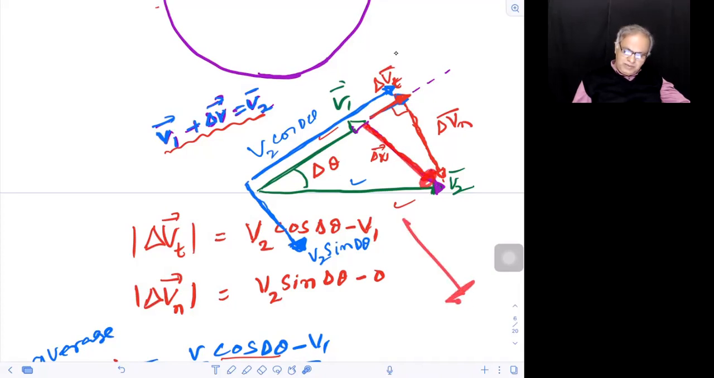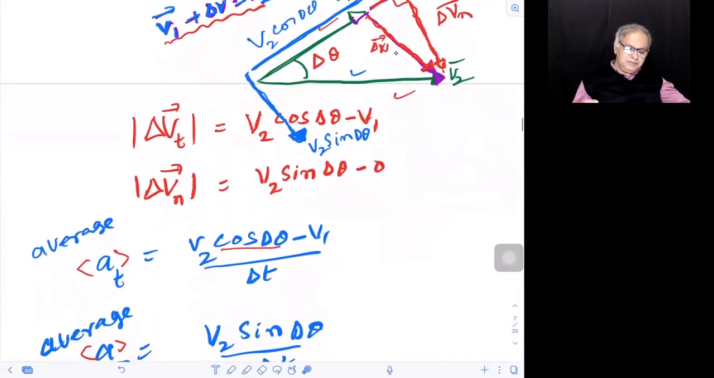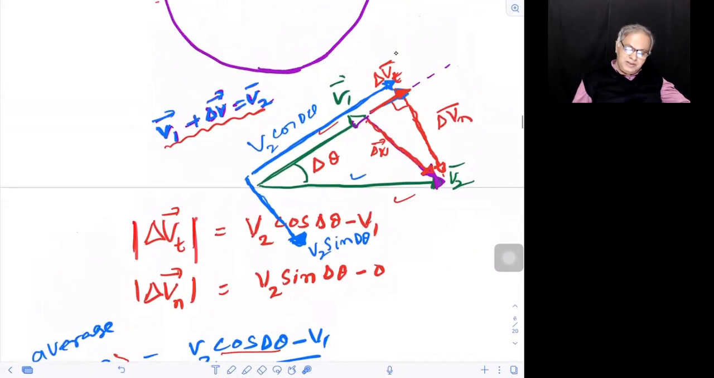This delta V can be thought of as having a component in the initial velocity direction, and a component perpendicular to it. This will tell you how much length the vector is changing. This will tell you how much direction change is happening. Now, mod of delta V tangential is, look at this.